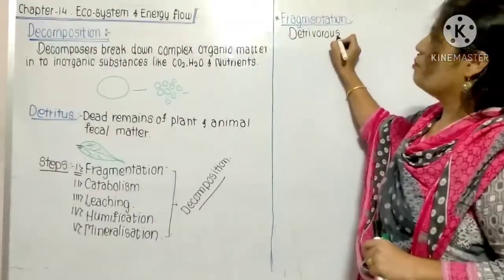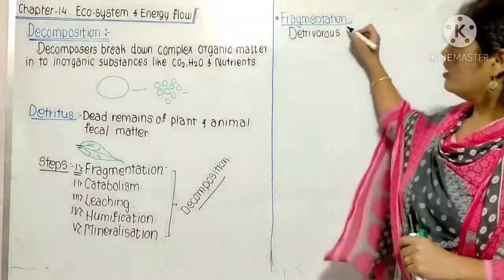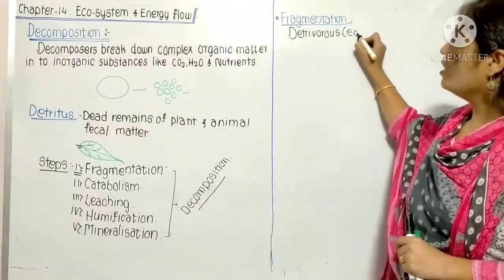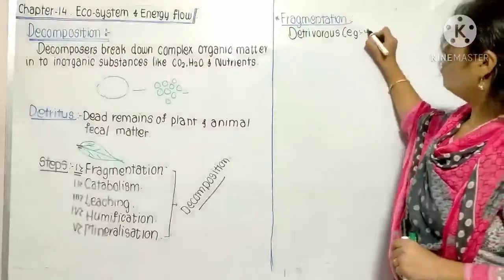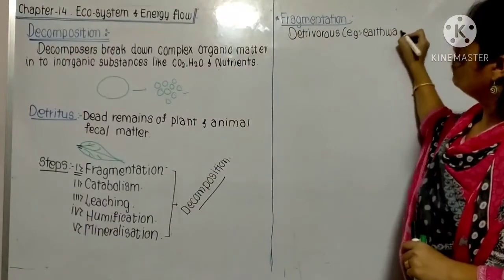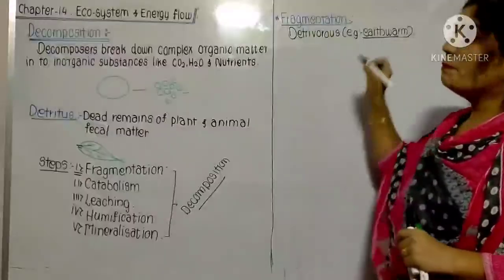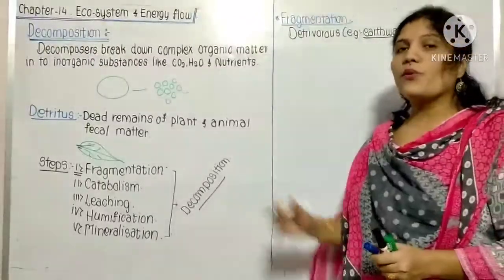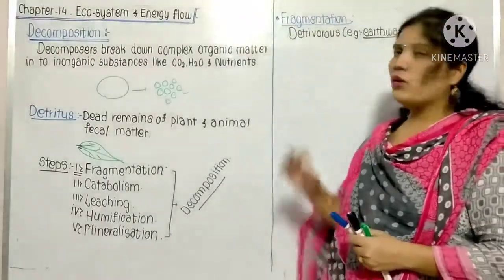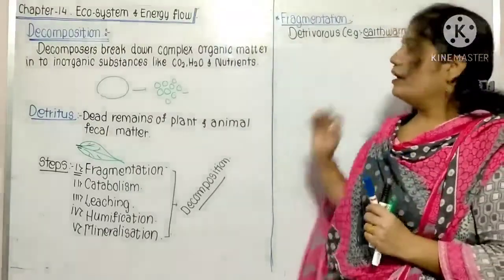All of you know herbivores and carnivores, and like that there are detritivores. The example of detritivores given in your book is only the earthworm. But actually earthworms are detritivores, as well as many beetles and a few ants.